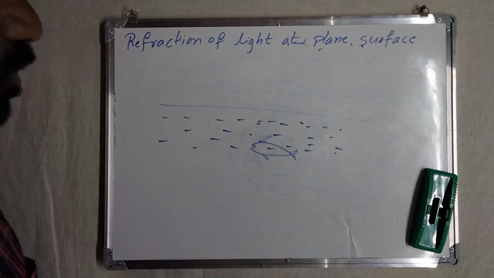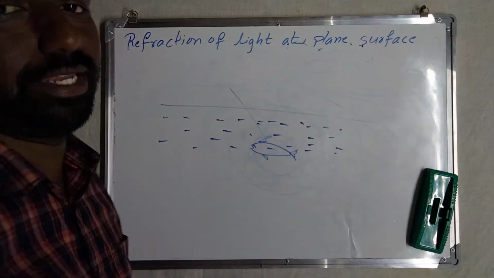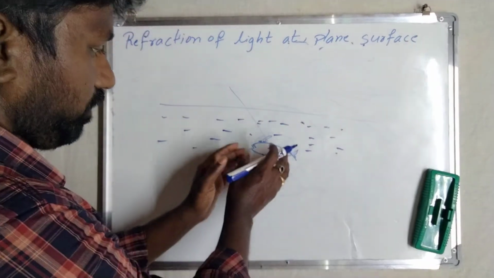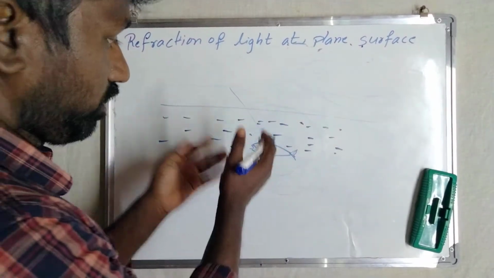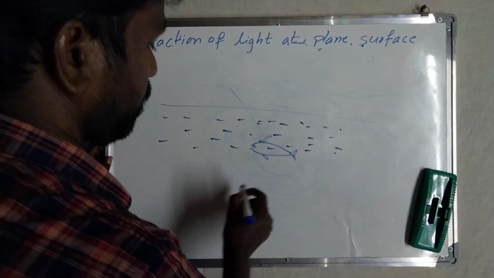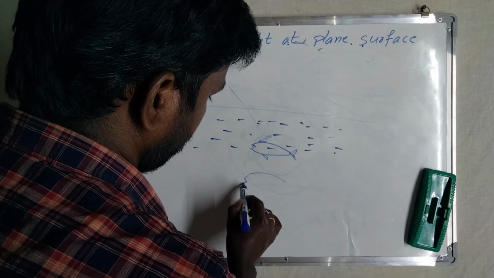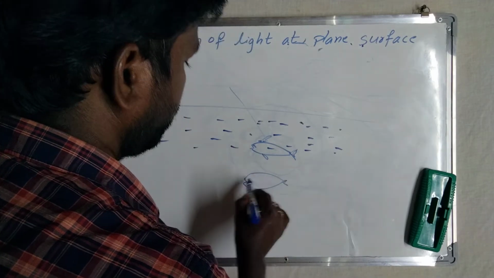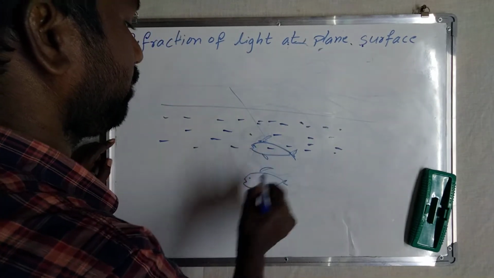He feels that this is the position of the fish and tries to catch it with a stick, but he fails. That is not the actual position. He feels that the fish is here, but the fish is actually there. This is the actual position of the fish, but he feels that this is the image of the fish.